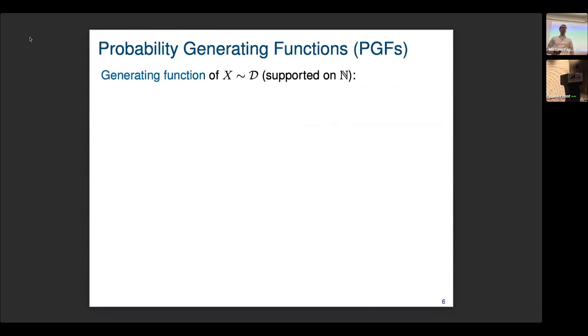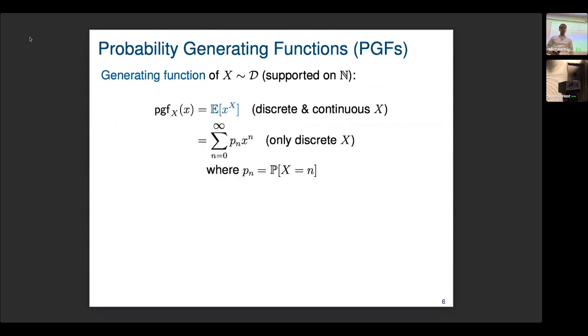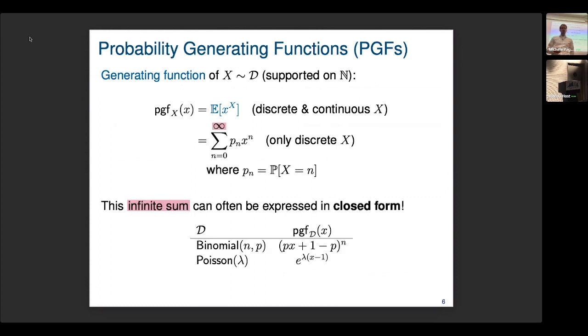The key is probability generating functions. And in case you don't know what that is, a generating function for a random variable is defined as a function that takes little x to the expectation of little x to the X, where X is the random variable. That's the general definition. But for discrete random variables with support in the natural numbers, we can also express this as a power series, where the coefficients are given by the probability masses. Again, we have an infinite sum here, but the key is that a lot of distributions have a closed form for this. And here are 2 examples, the binomial distribution and Poisson distribution.